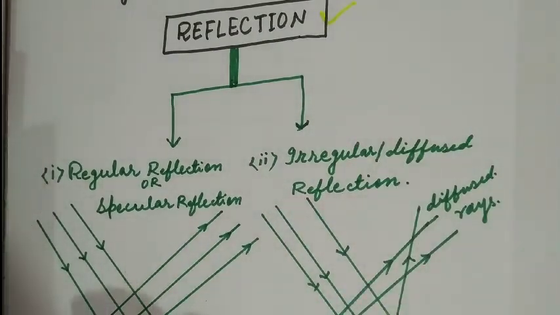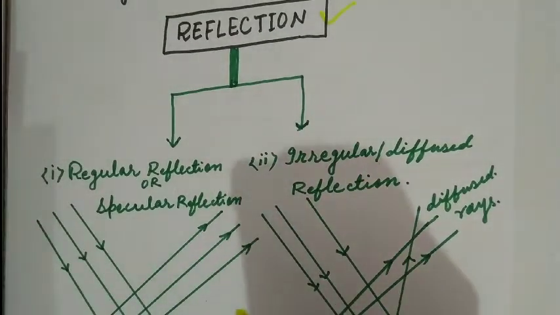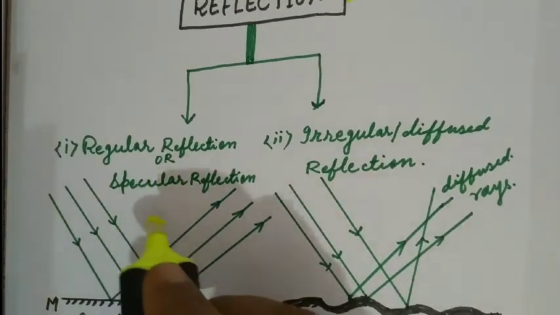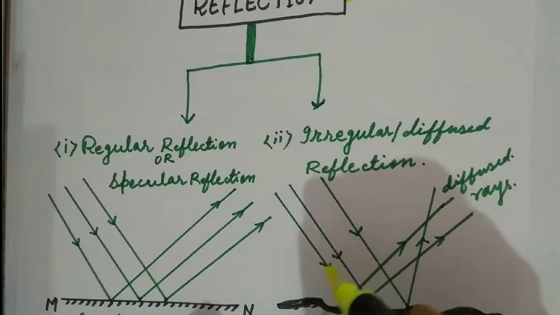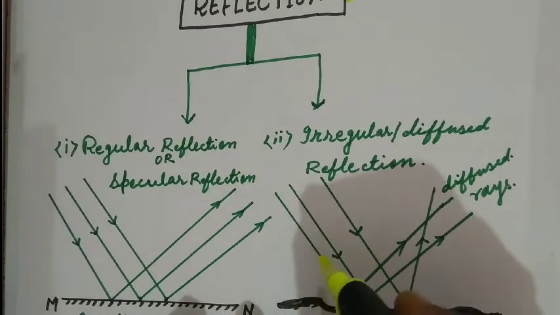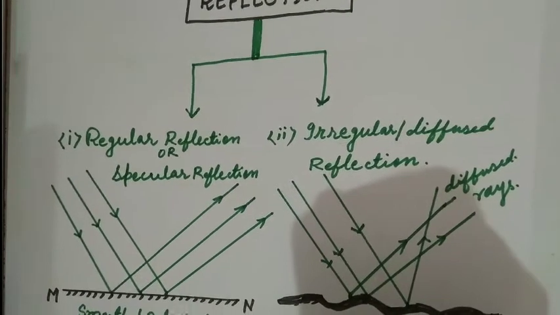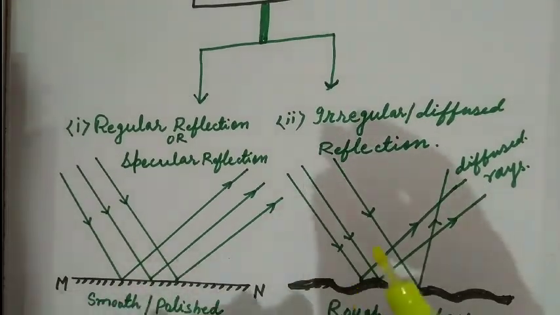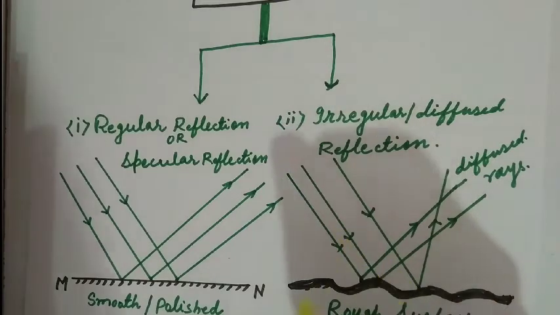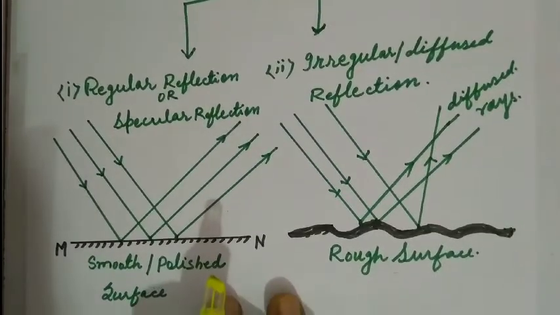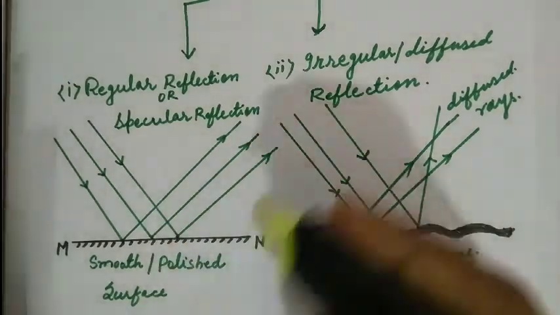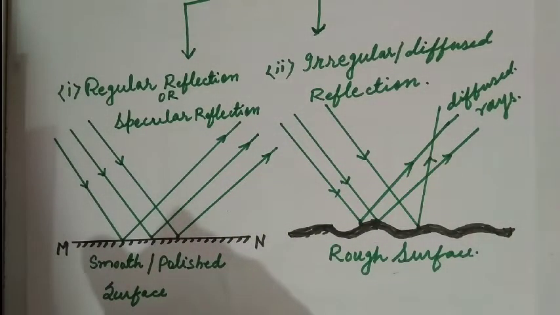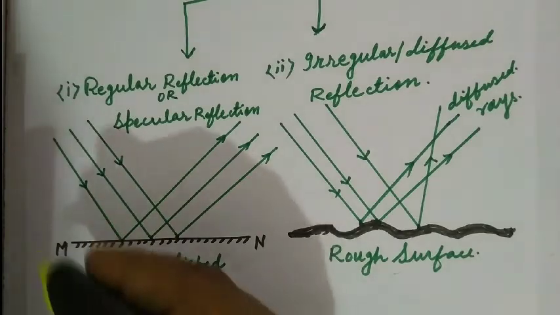Regular reflection is also called specular reflection of light, and irregular reflection of light is also called diffused reflection of light. So what is the definition of regular reflection? In regular reflection of light, the maximum amount of light gets reflected in the same medium parallel to the incident rays.